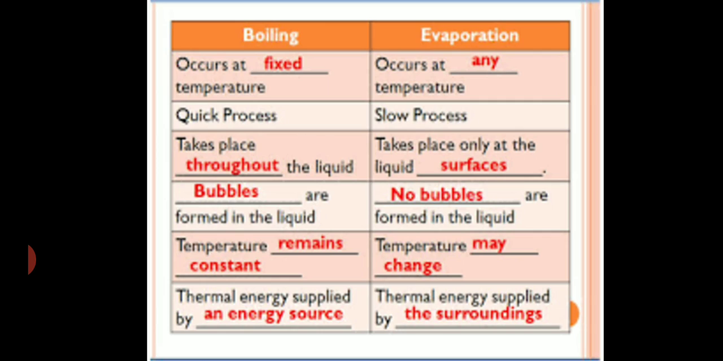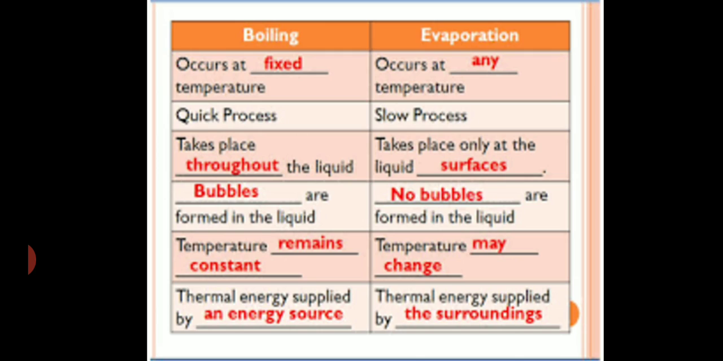Boiling is a quick process while evaporation is a slow process. If we keep some water in a saucer, it will evaporate after some time. It will take some time, but boiling is a quick process. Boiling takes place throughout the liquid, while evaporation takes place only through the surface. That is why evaporation is known as a surface phenomenon.